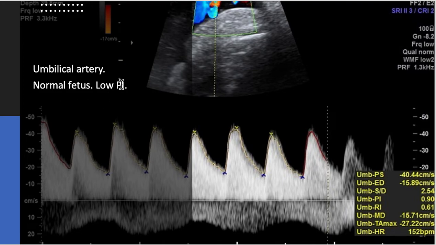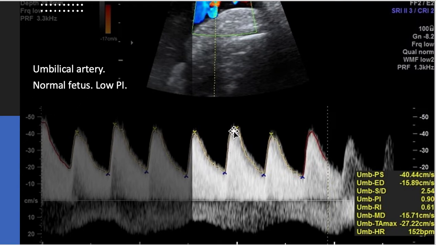So before even measurement of the spectrum, first of all, I visually evaluate the spectrum. For example, it's a spectrum from the umbilical artery in a normal fetus.